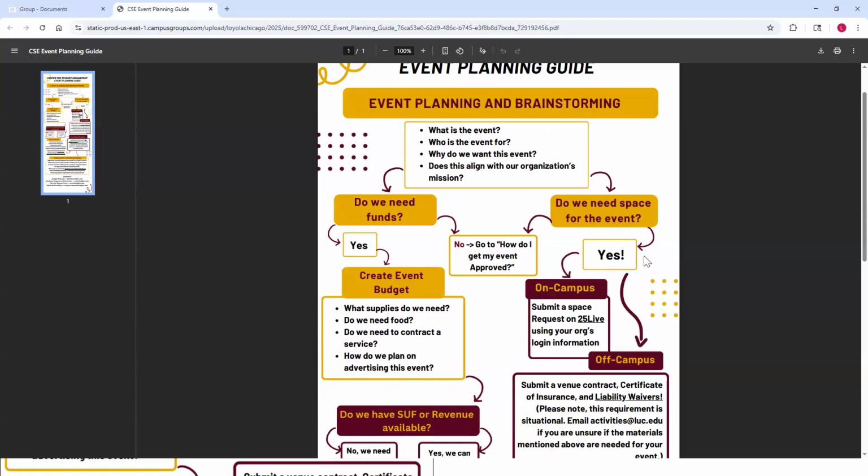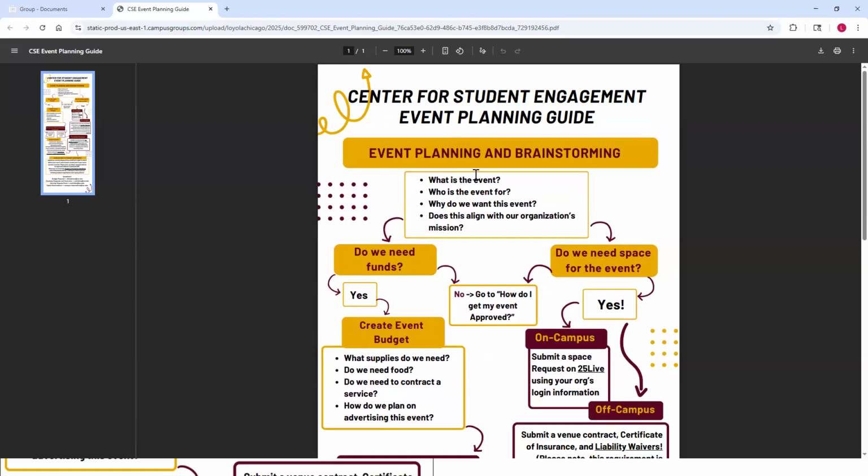Like I mentioned, throughout this training we'll be talking about the steps in the event planning process, and making sure that you feel confident enough to go through these processes and make sure you're doing everything correctly. Should you have any questions, we always encourage you all to email activities@luc.edu, and you'll be able to find additional information in our resource guide, resource library, as well as any manuals or resources that we'll share.